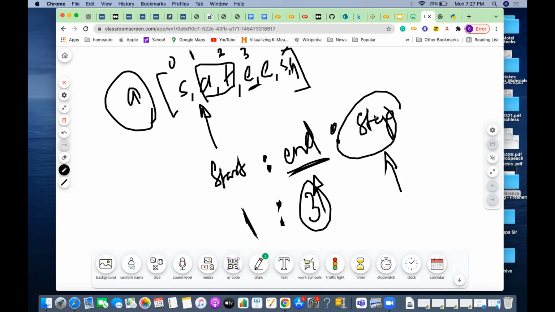And step by default will be 1. Step means one element at a time. If I say step is equal to 2, then it will take one element, and after that it will jump, skip one, and take another element. But that element is outside, so only A will be printed. If I say start 1 colon 3, then I will get AT. If I say 1 colon 3 colon 2, then T is not possible because I can't access the next one. The next one is the E, but E is out of range, correct? The end. So only A will be printed. So this is how I will be accessing the elements.